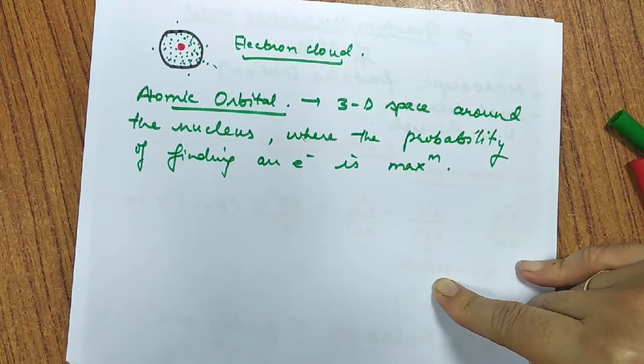So this is all about the quantum mechanics. Now based on this quantum mechanics, we'll discuss the position or the address of electron, and in the next class we'll deal with the quantum numbers.